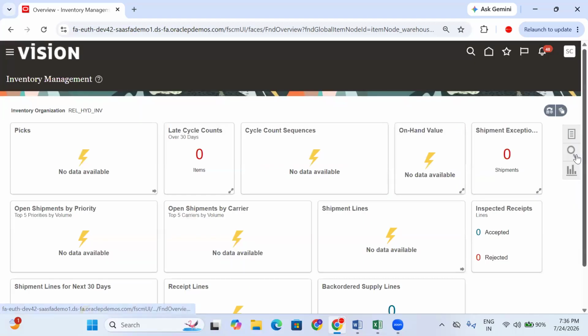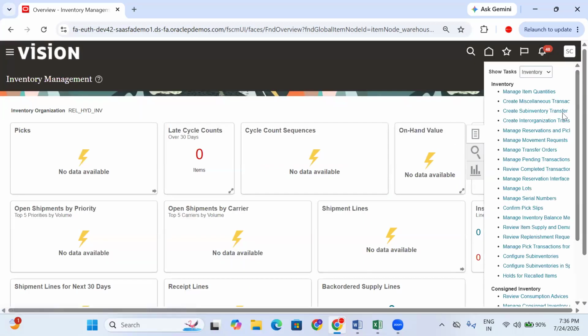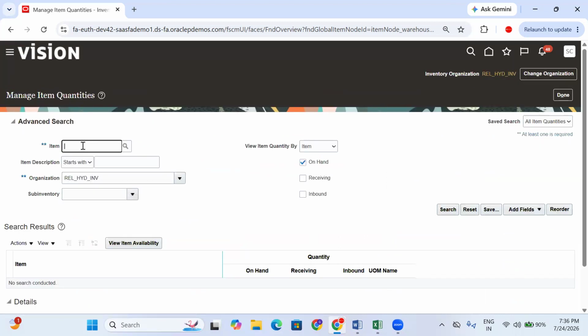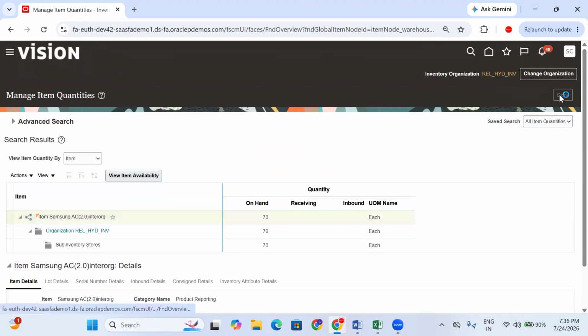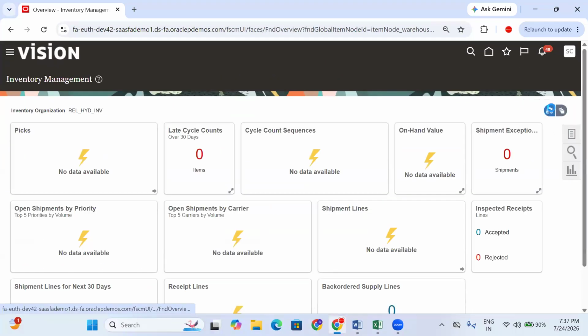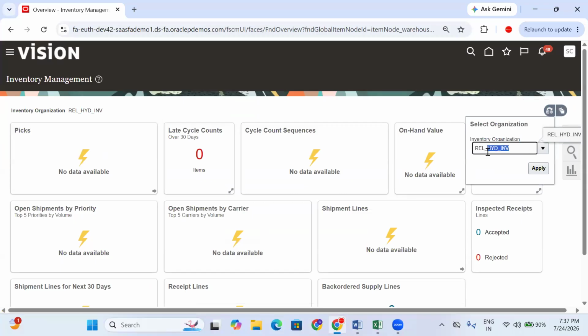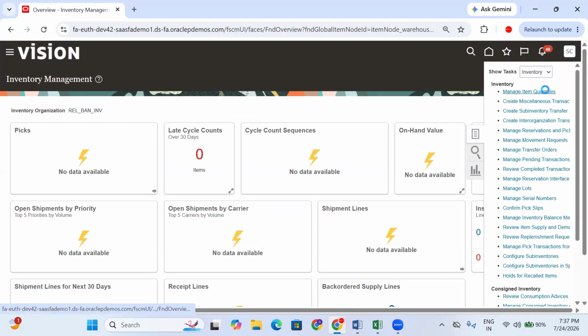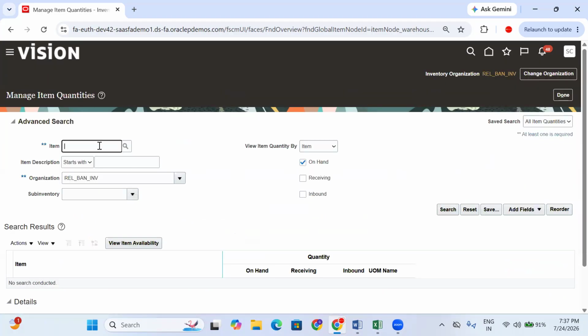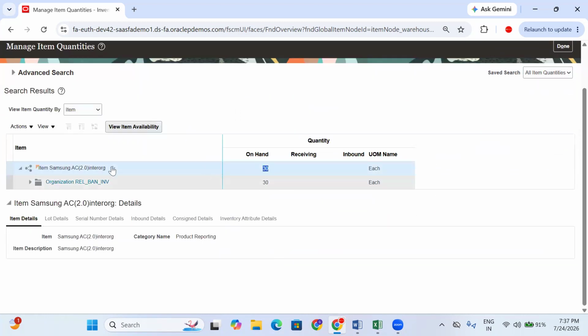Let's check on-hand quantity. Right. So on 80 quantity from the Hyderabad, now what is the total on-hand quantity? 70. See, why? Because 80 is already shipped the material to Bangalore. Now, let's see in the Bangalore what happened. Bangalore, previously 30 quantity is there. Now you can check Bangalore level. What is the quantity? Samsung. Now I'll say 30 quantity. So previously 20 quantity is there. Now it is 30 quantity.